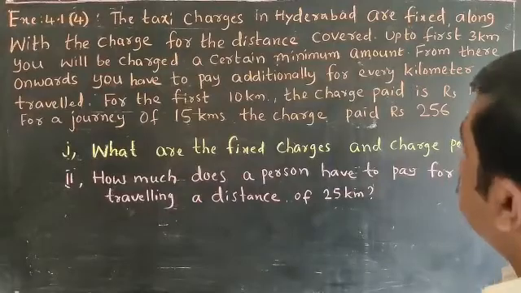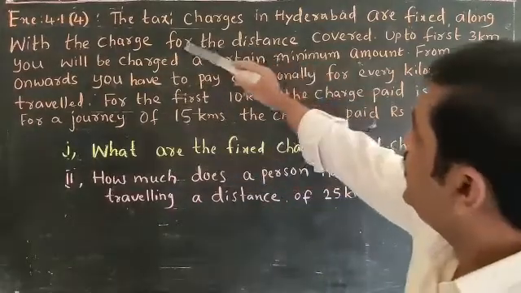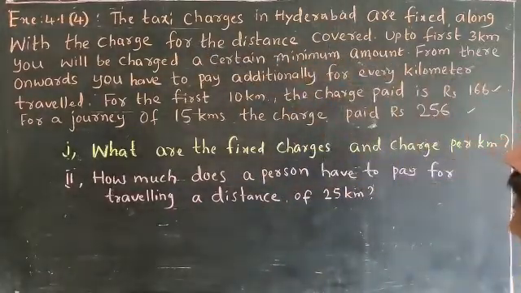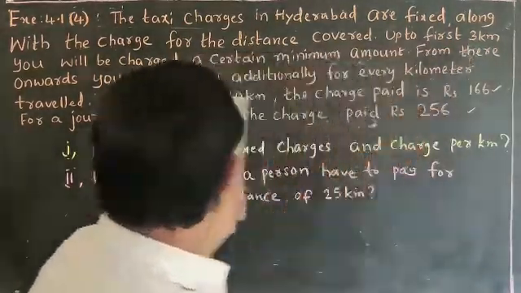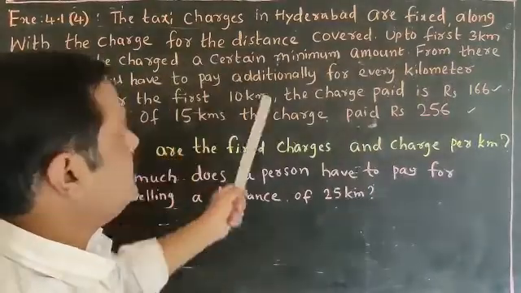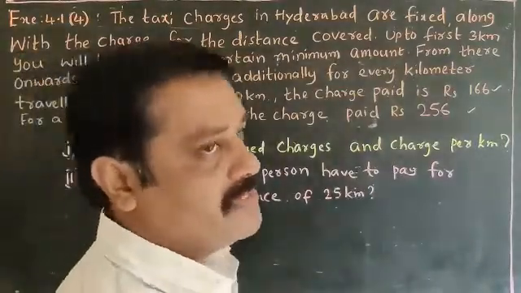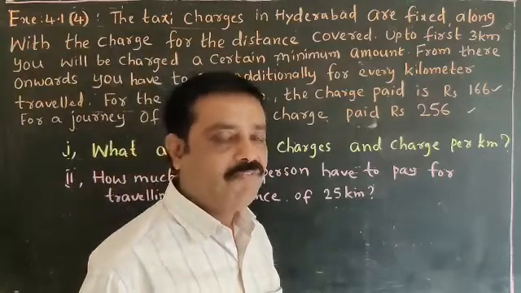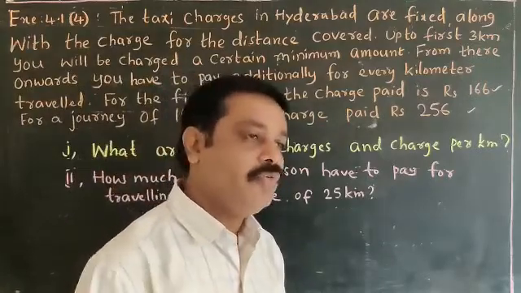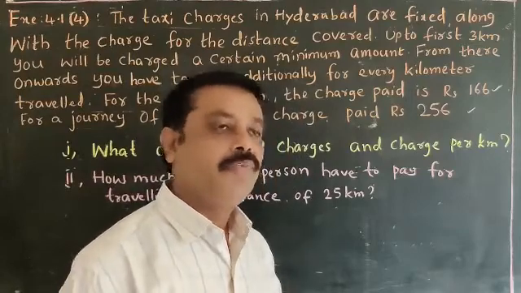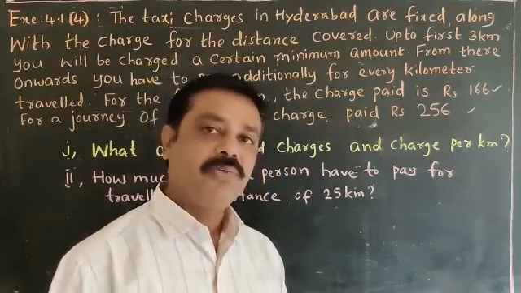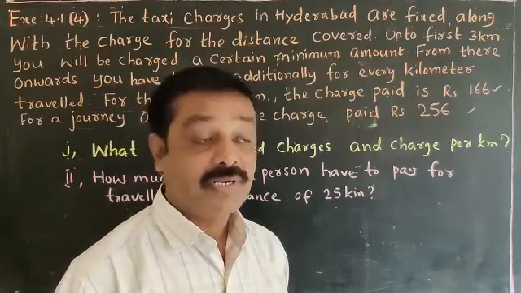Once see the question. The taxi charges in Hyderabad: up to the first 3 kilometers he will be charged a certain minimum amount. He has to pay up to 3 kilometers. If you go 1 kilometer, you have to pay one fixed charge. 1 kilometer, 2 kilometers, up to 3 kilometers is a fixed charge.